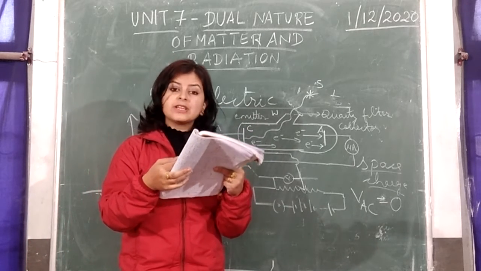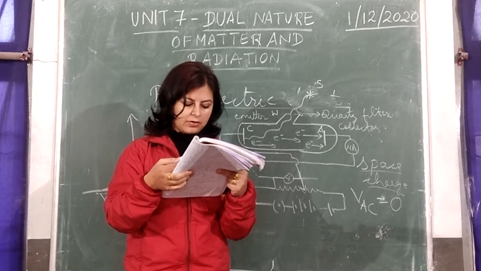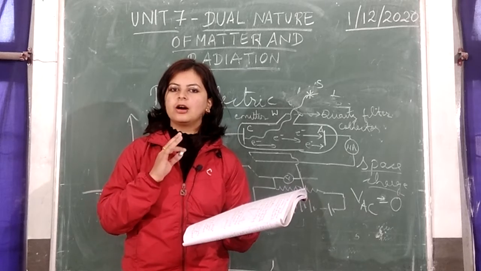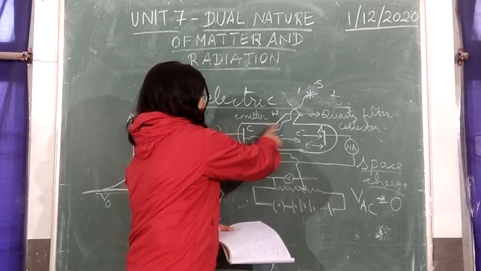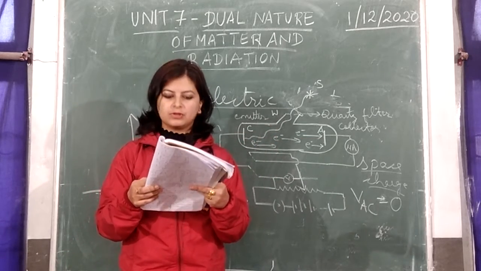At this stage, even the fastest photoelectrons with maximum kinetic energy cannot reach plate A. That is why there is no current flowing. No matter how much energy the electrons have, they cannot reach plate A from C, and there will be no flow of current. Hence, the photoelectric current becomes equal to 0.